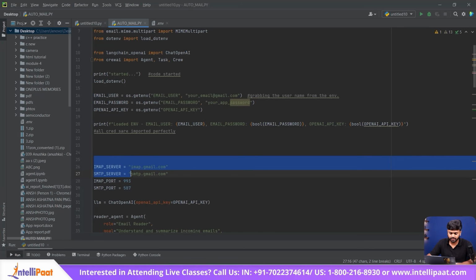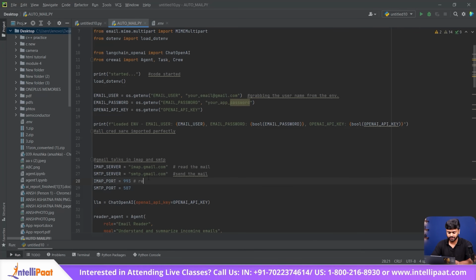Before coming to this IMAP server and SMTP server, I just want to let you know that Gmail talks in IMAP and SMTP. Basically, IMAP will allow you to read the mails and SMTP will allow you to send the mails. These are the IMAP port number and the SMTP port number, and these are the default values and you don't need to change them. This allows you to read mail securely, and this allows you to send mail securely.